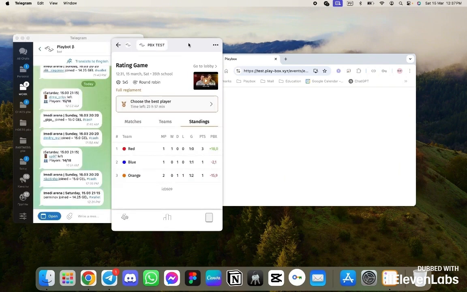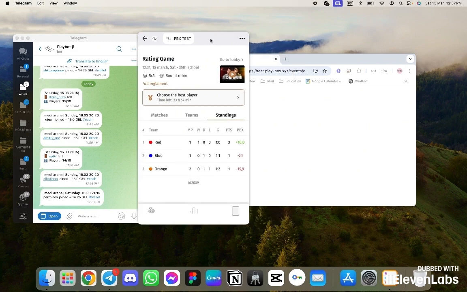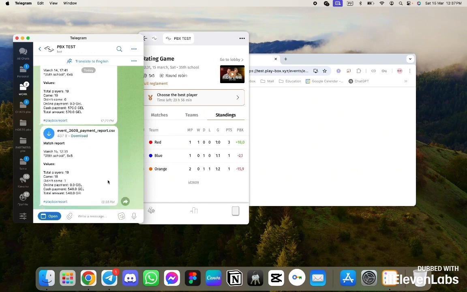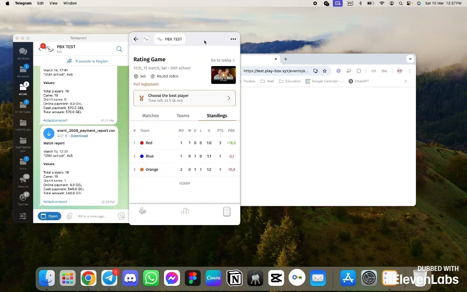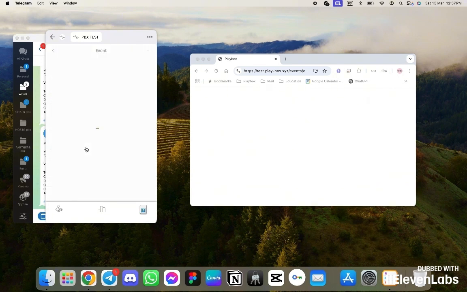All players will receive a notification. The organizer should, in theory, receive, or to the test bot write, a report. Yes, he should receive a report that the event is completed. This certain amount of money was earned, this many players showed up, and in general, yes, you can see all of this.